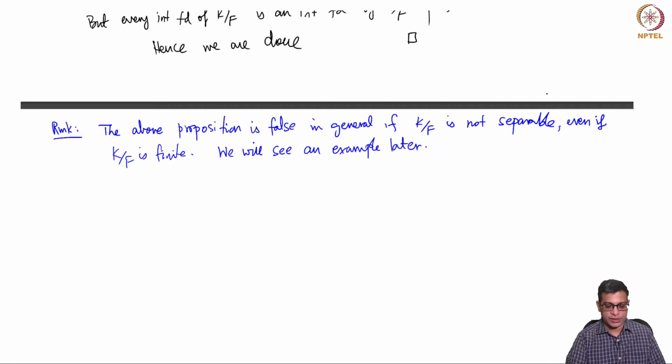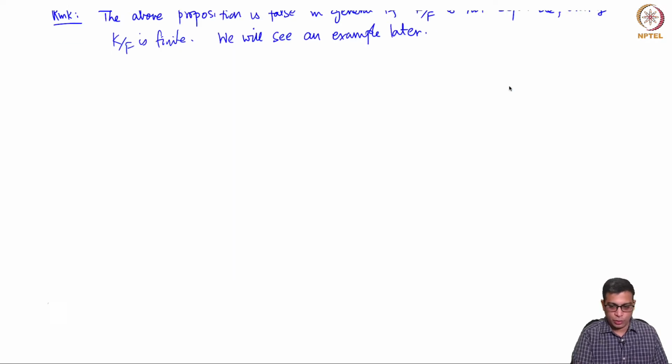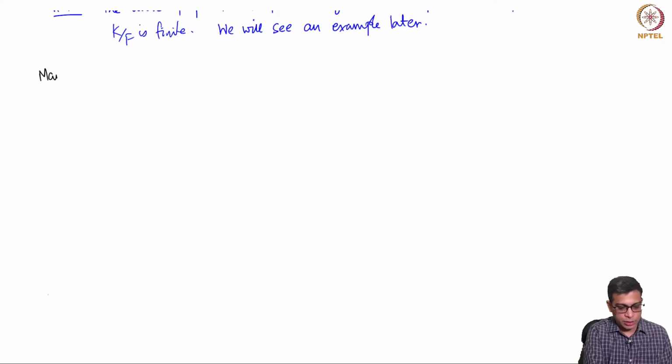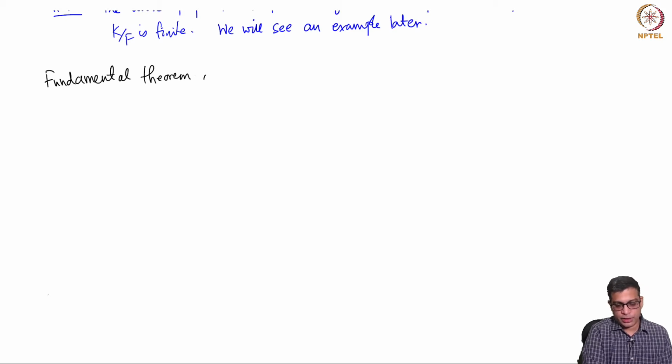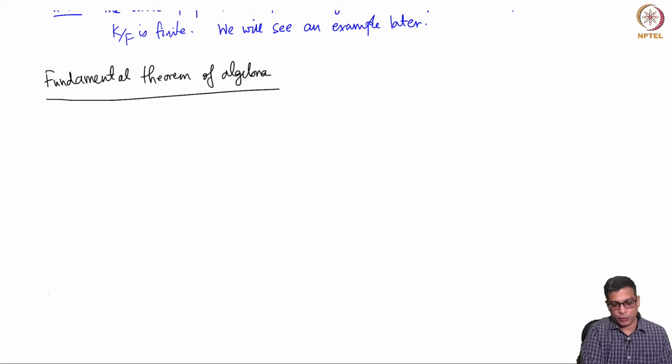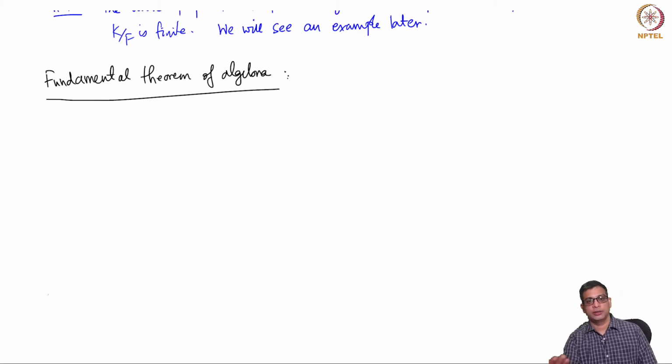Okay. So, this is the first nice application of the main theorem, but now I want to do the main point of this video, which is the fundamental theorem of algebra. The fundamental theorem of algebra is famous for having lots of different proofs. Okay, there are proofs using complex analysis, topology, algebra, and so on, right? So, we are going to give one with Galois theory.